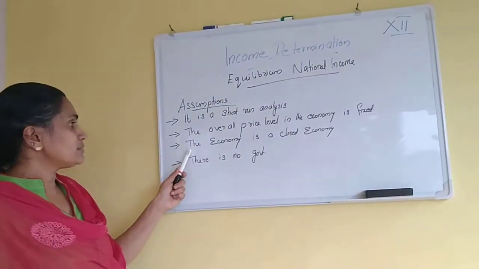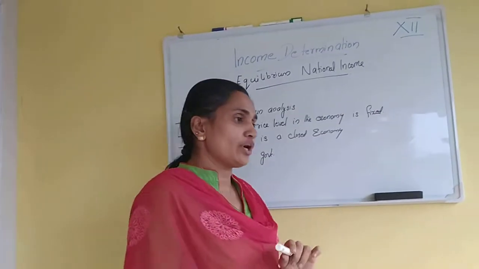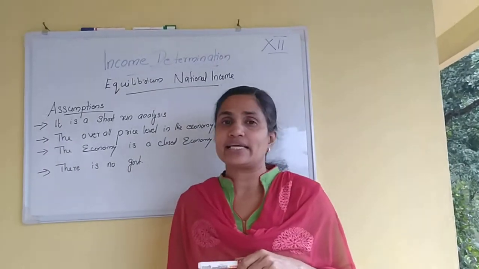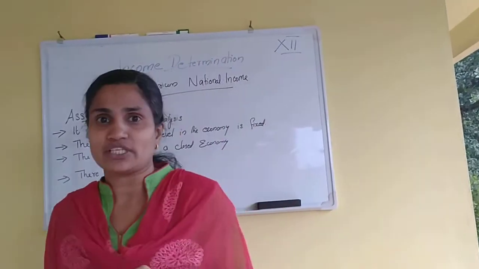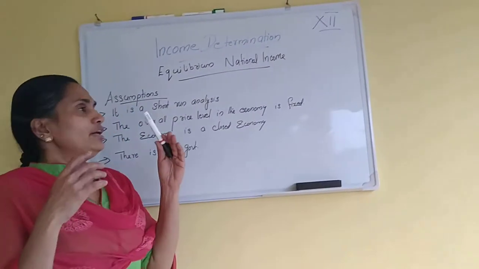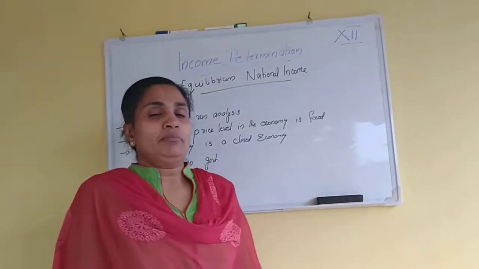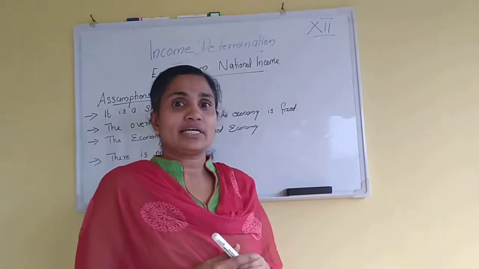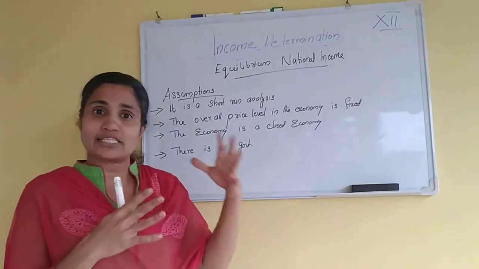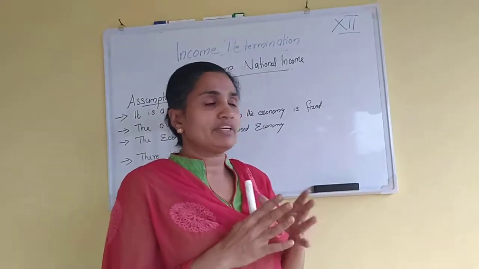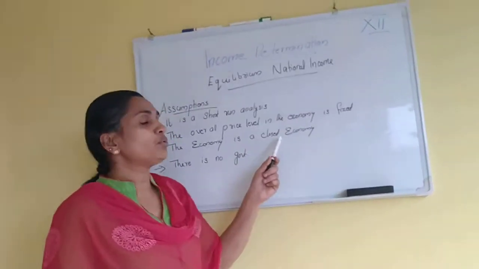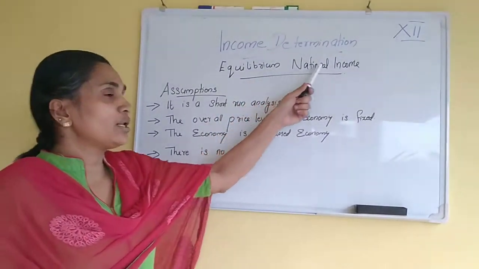Then we move to the third assumption. The economy is a closed economy. We know that in an economy there is foreign trade, there are certain exports and imports, and net exports, the difference between export and import. But when we think about the equilibrium national income, sometimes imports are more than exports, or sometimes exports are more than imports. So to avoid this, the economy is closed. There is no foreign trade or foreign exchange, no import or export, in this situation of equilibrium national income.